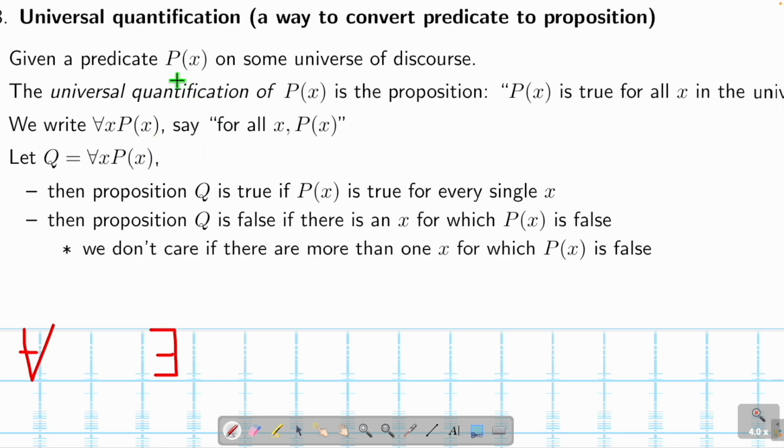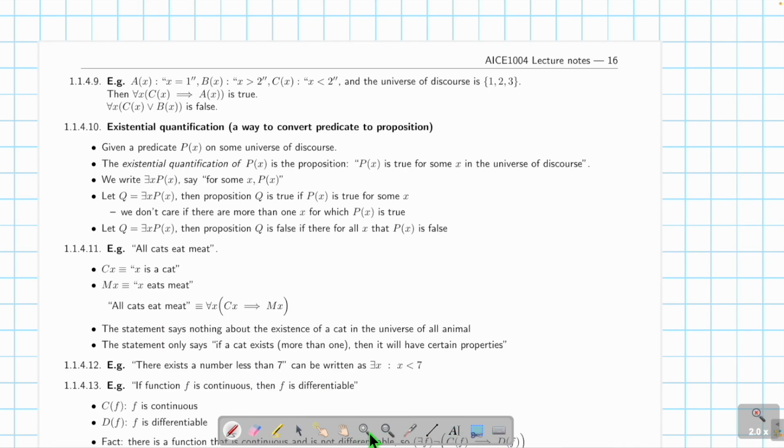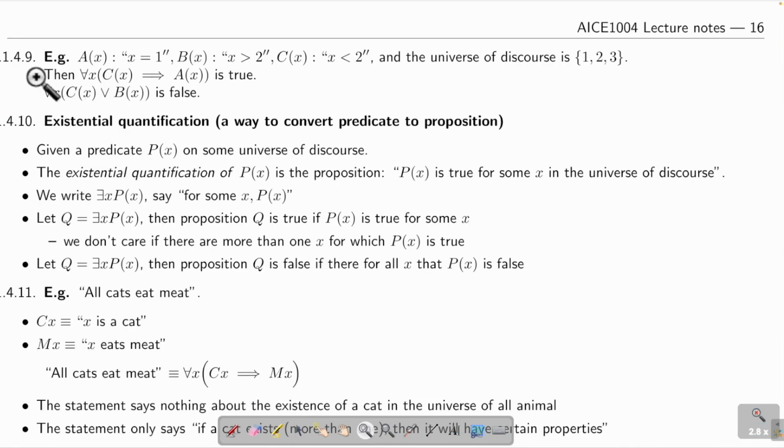Let's say I have a predicate P, and now I let Q be defined as for all x, P(x). It means now I have to check all the x such that if P(x) is true, then Q is true. That means if there exists one particular example where P(x) is false, Q is not true. So here is an example. A(x) is x equals 1. B(x) is x larger than 2. C(x) is x smaller than 2. And my universe of discourse, that means what the heck are we talking about, is 1, 2, 3. That means x can take 1, 2, 3.